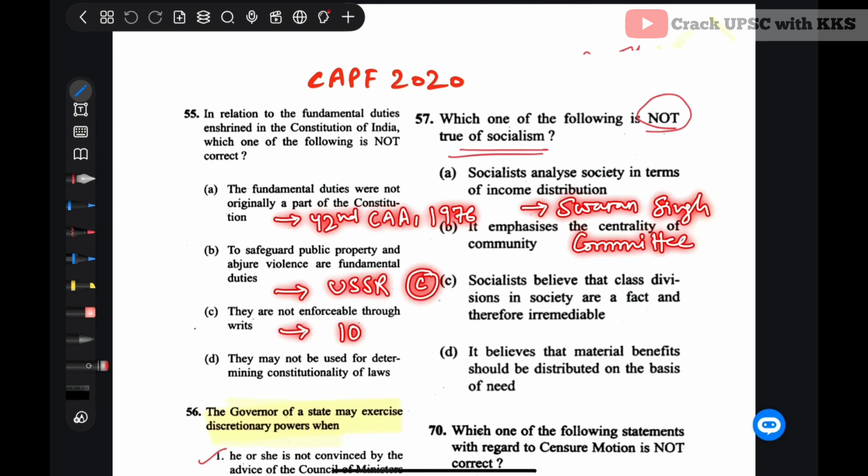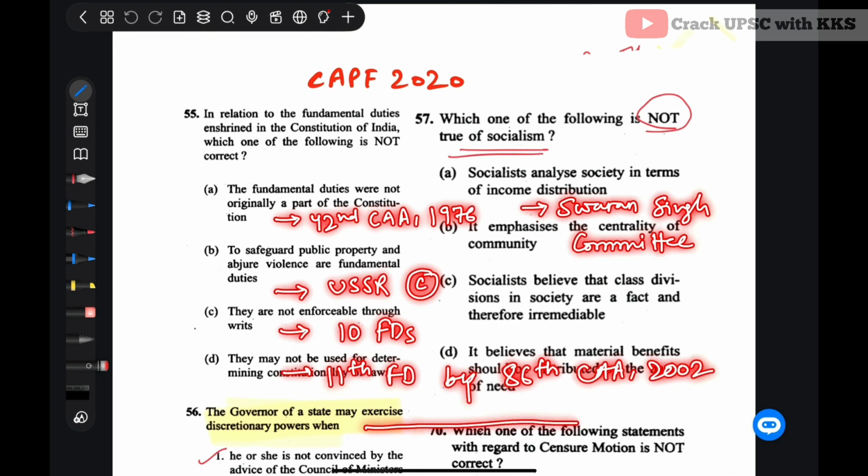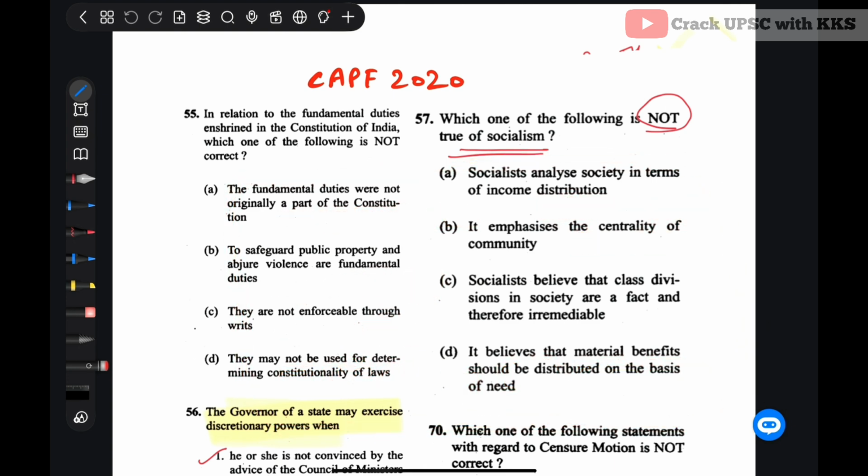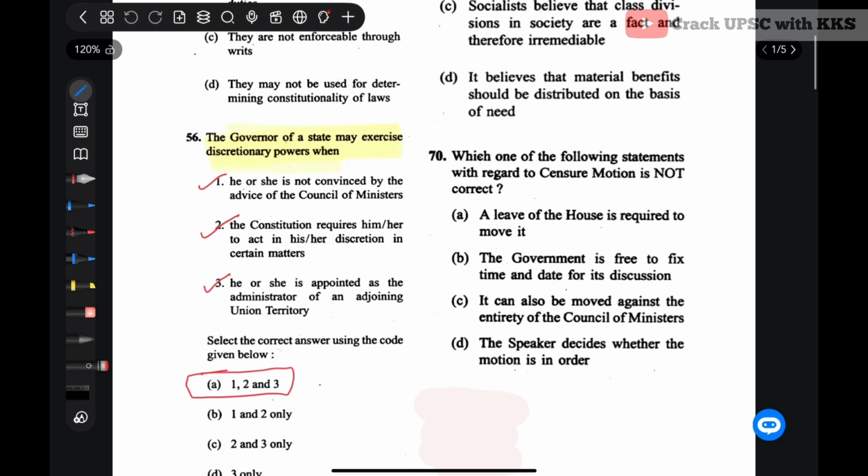Then initially there were 10 fundamental duties, and the 11th fundamental duty was added by 86th Constitutional Amendment Act 2002. So all these points are relevant related to fundamental duties. So here A would be the correct answer. Let's move ahead with the next question.